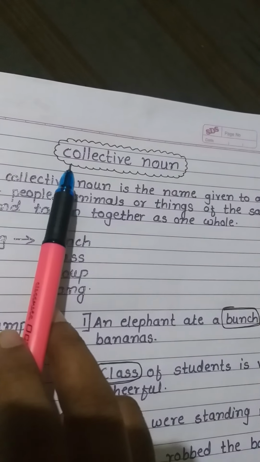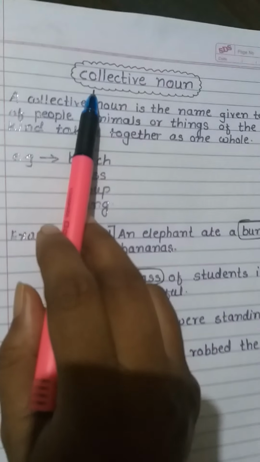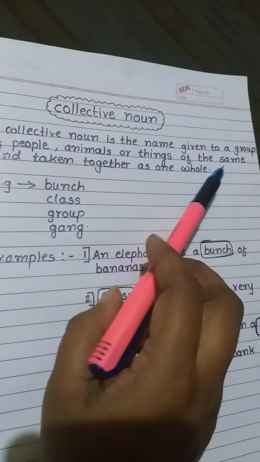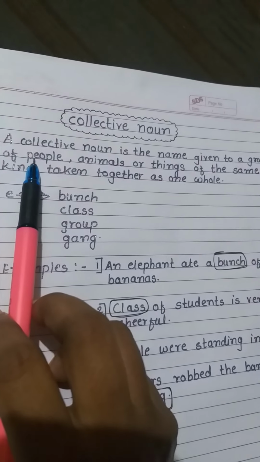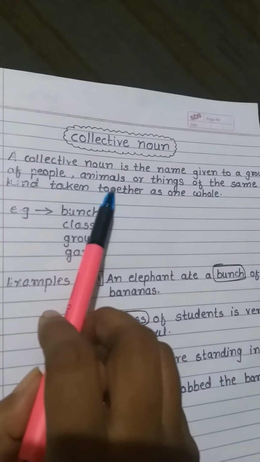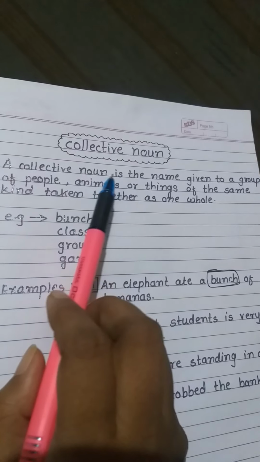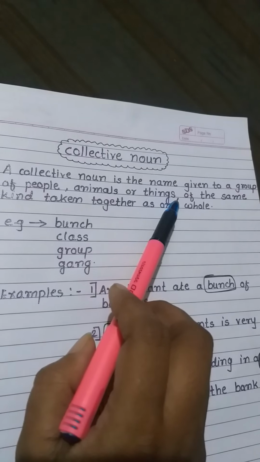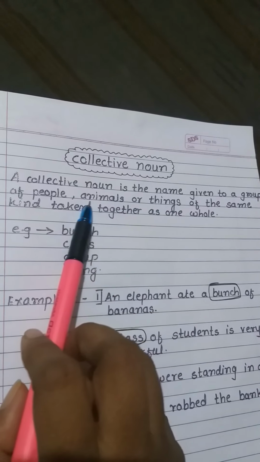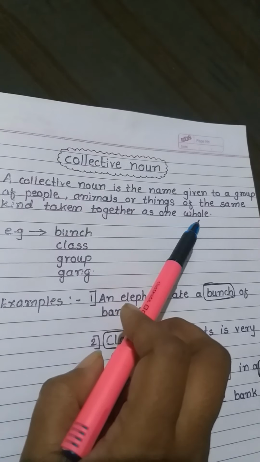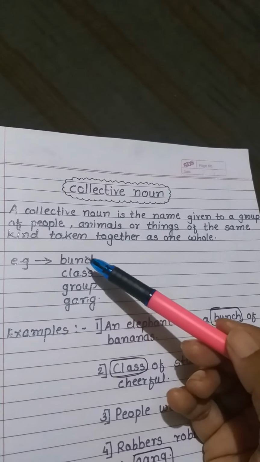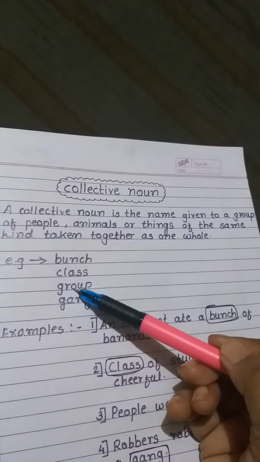Now we will discuss the collective noun. So what is a collective noun? A collective noun is the name given to a group of people, animals or things of the same kind taken together as one whole. I repeat again. A collective noun is a name given to a group of people, animals or things of the same kind taken together as a whole. We will see examples so that you will get the idea: bunch, class, group and gang.